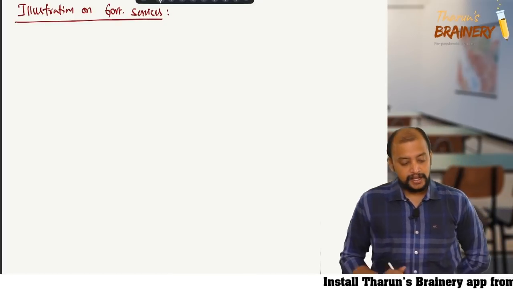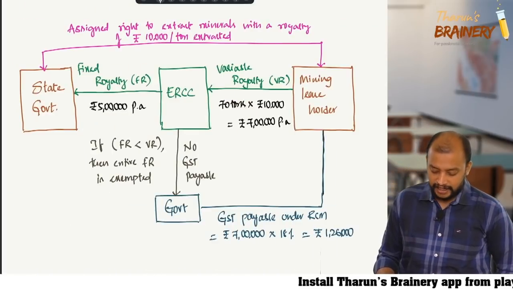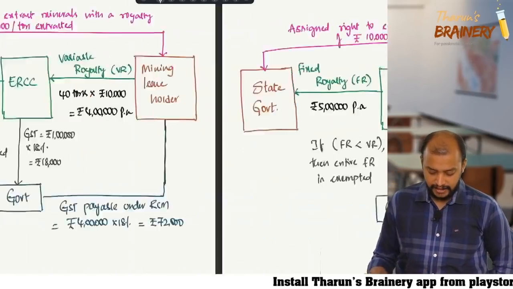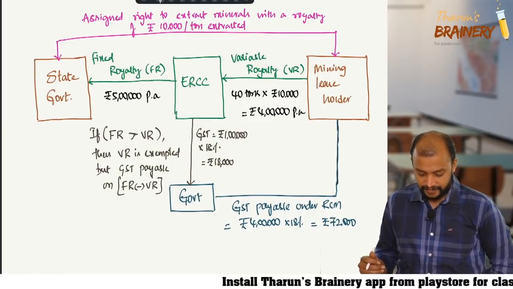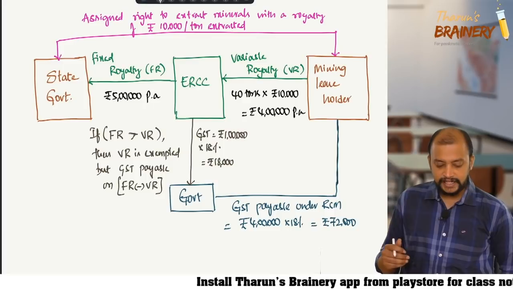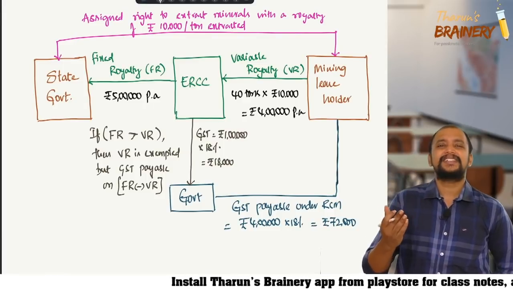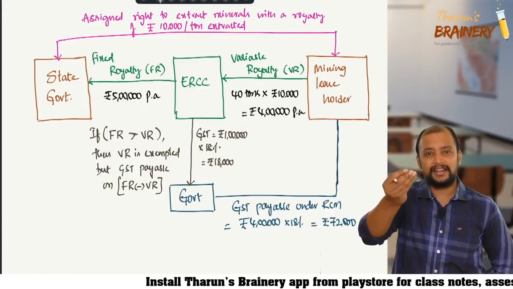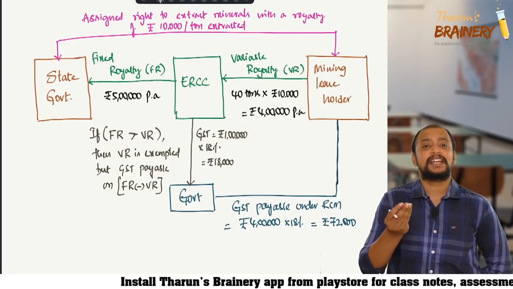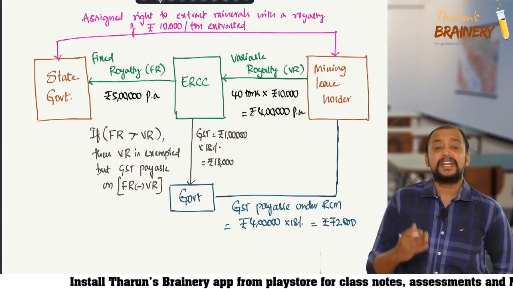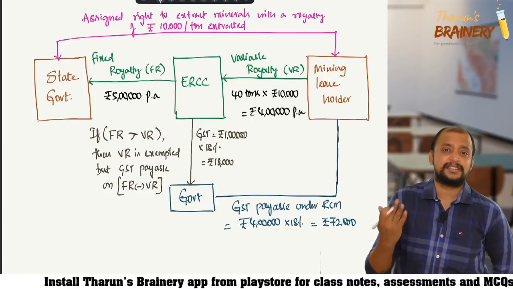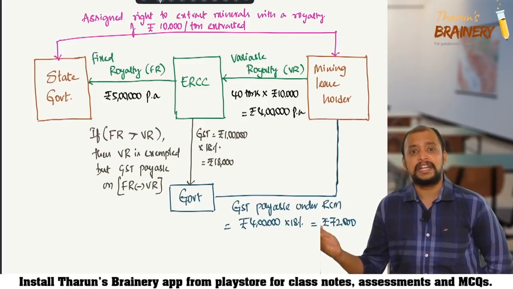Sir, in FR greater than VR, you wrote VR is exempted. VR is exempted means in whose hands? In the hands of ERCC, not in the hands of the mining leaseholder.